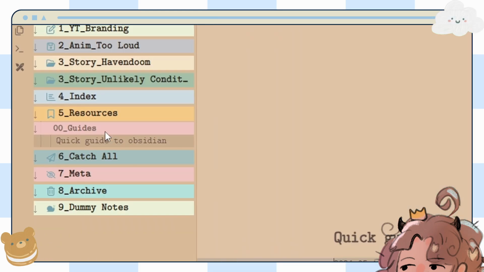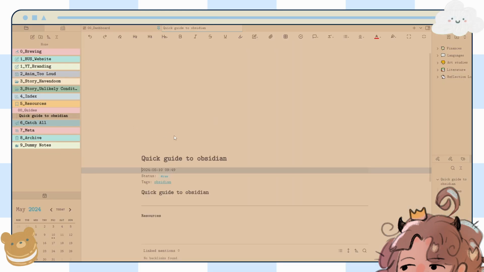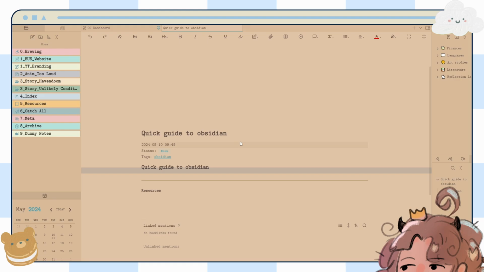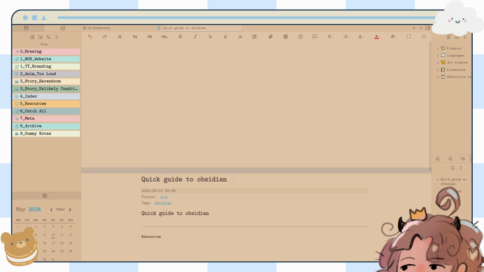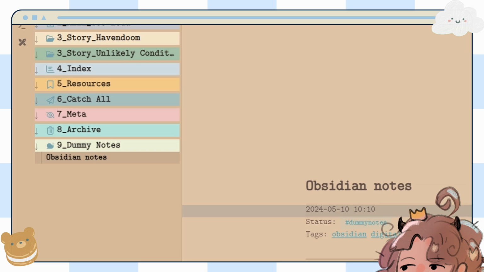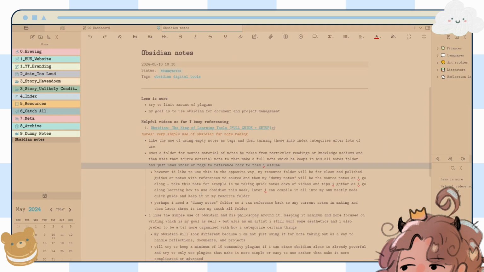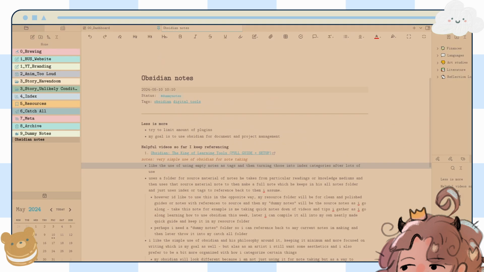For resources, this is basically going to be a place where I make fully fleshed out guides for myself, or fleshed out notes, kind of like essays, I guess. So I'm gonna make my own guide for Obsidian and see what's working for me. But the dummy notes here are essentially my really messy, scrappy notes that I'm taking while I'm watching tutorials or looking at articles.